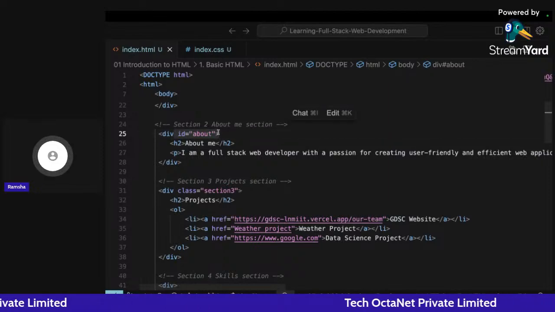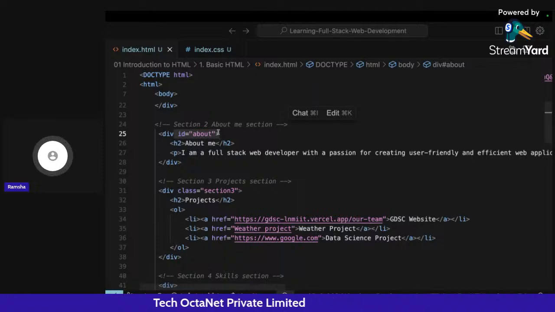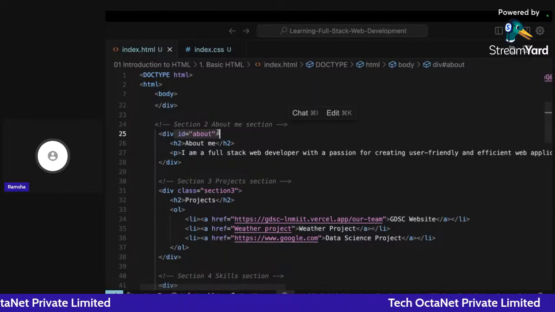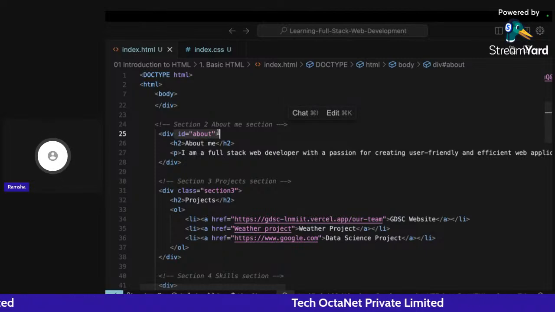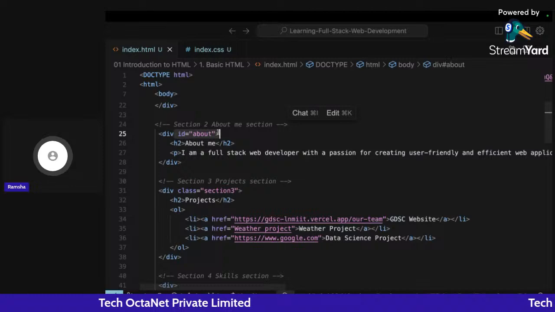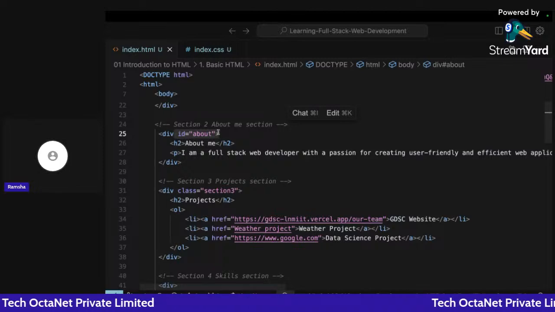What is the difference between class and ID? The difference is that you can use the same class for multiple elements, right? But you cannot do so for ID. ID is only one on the web page. You will not get an error for class, but for ID, you will get an error.